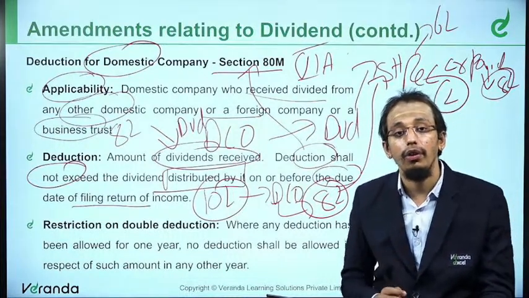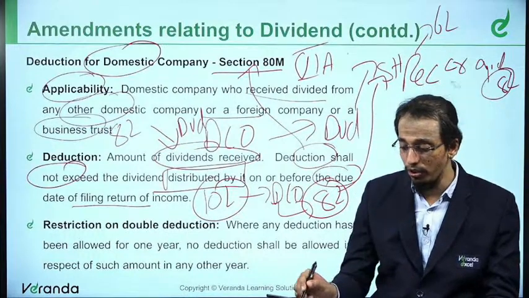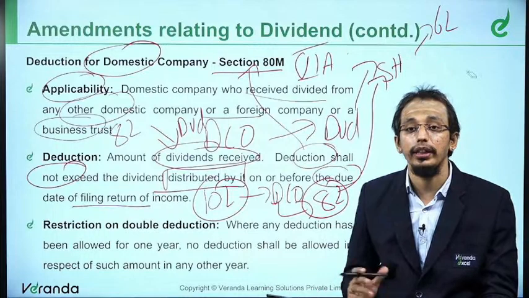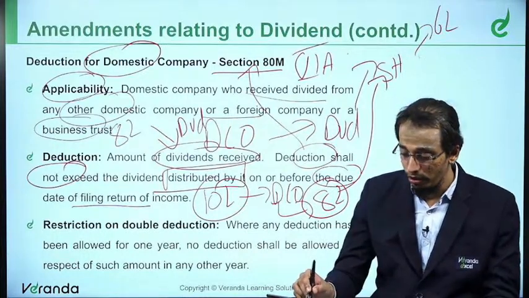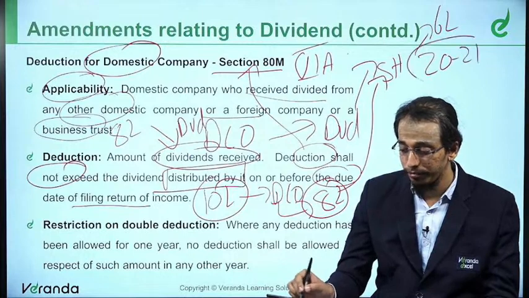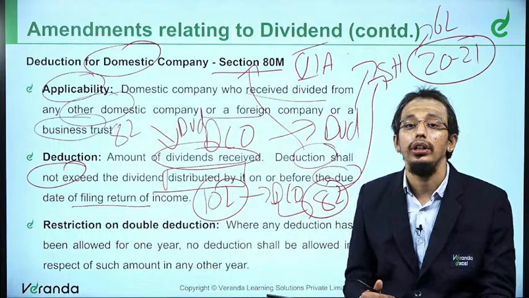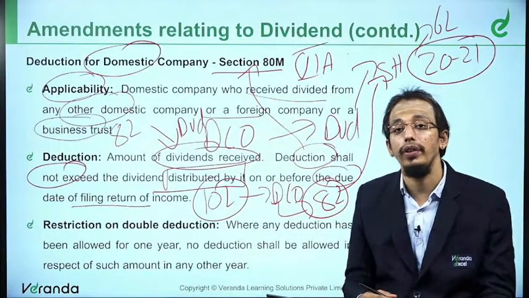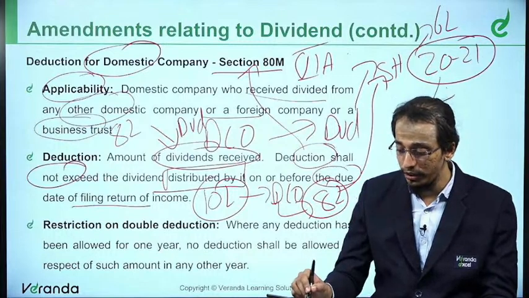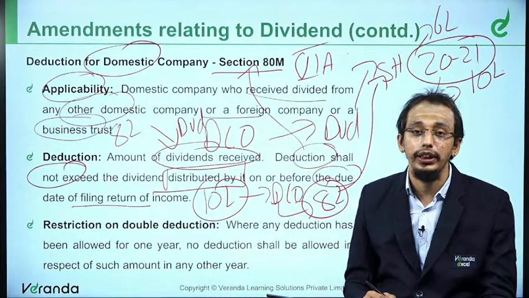Let me take a very quick example so that we all appreciate what we are going to discuss here. Let's say in 2020-21, that is from 1st April 2020 to 31st March 2021, the dividend received is 10 lakhs.